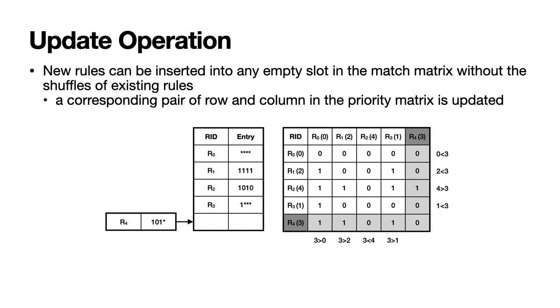Since the priority order is no longer associated with rule addresses, new rules can be inserted into any available entry in the match matrix. Its priority is compared to those of stored rules to update the corresponding row and column in the priority matrix. As a result, both lookup and update in the matrix-based priority encoding can be completed at O(1) cost.